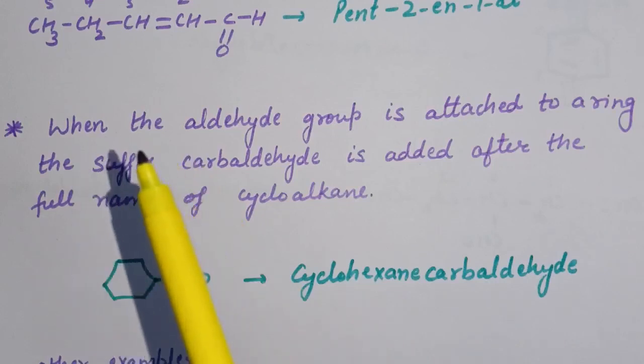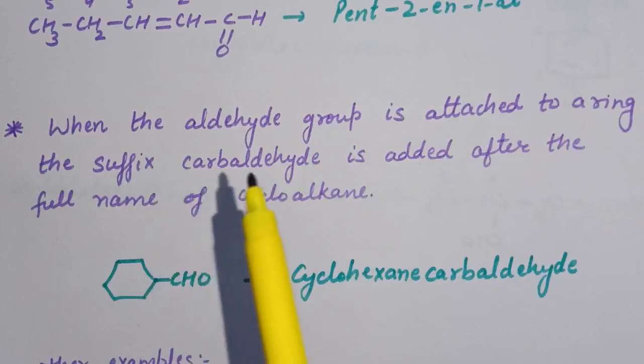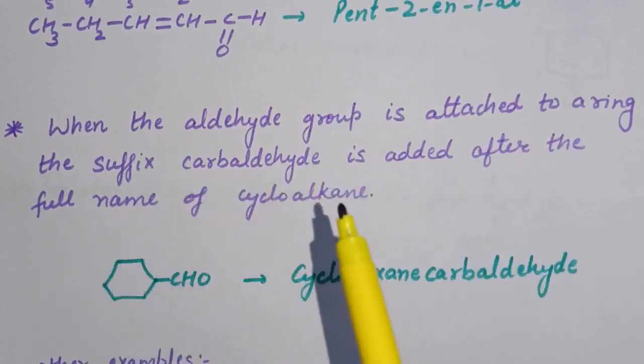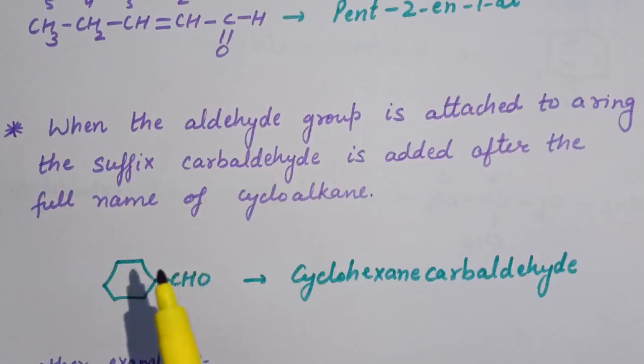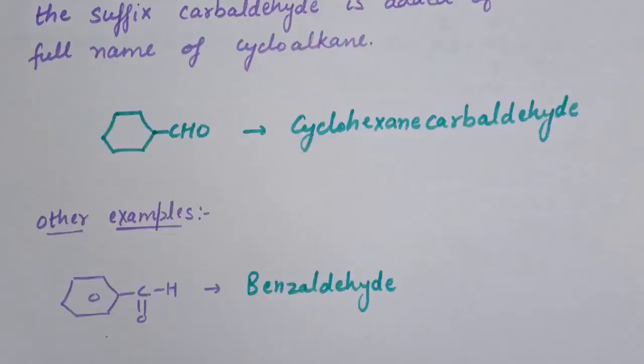One more rule is there: when the aldehyde group is attached to a ring, the suffix carbaldehyde is added after the full name of the cycloalkane. Here the CHO, that is the aldehyde group, is attached to a 6-membered ring. So for a 6-membered ring, the name is cyclohexane. Now here the aldehyde group is present on the 6-membered ring, so the name is cyclohexanecarbaldehyde.